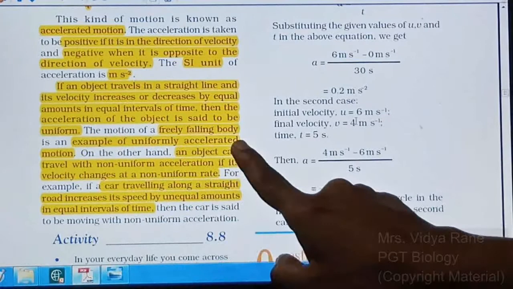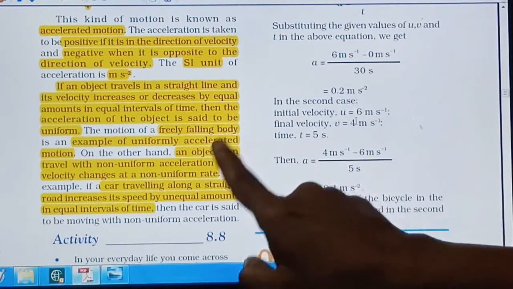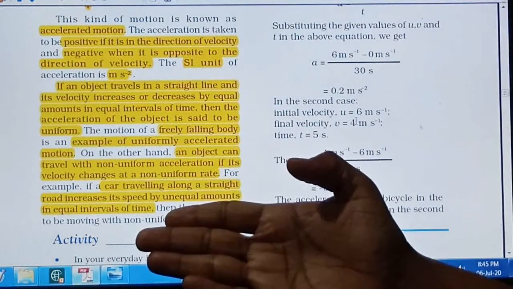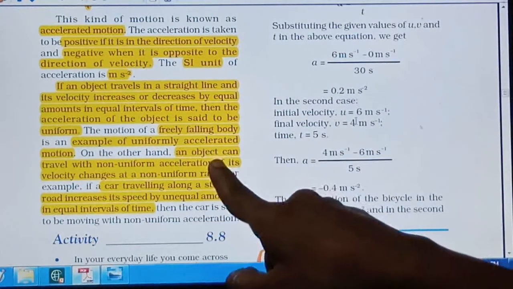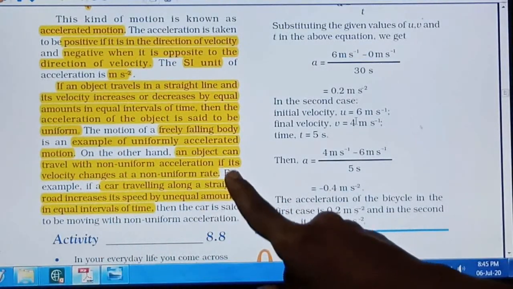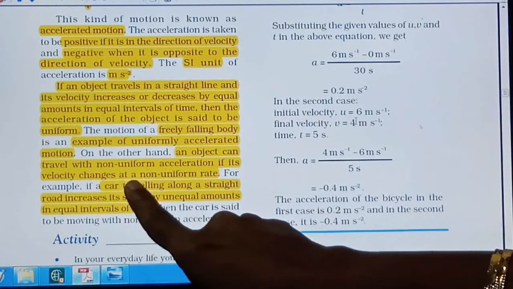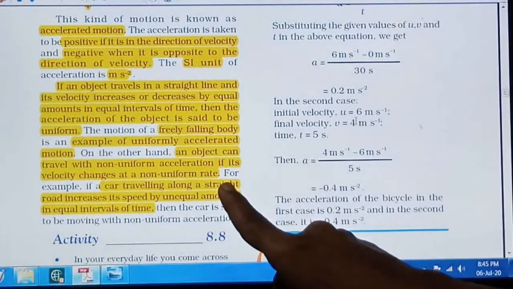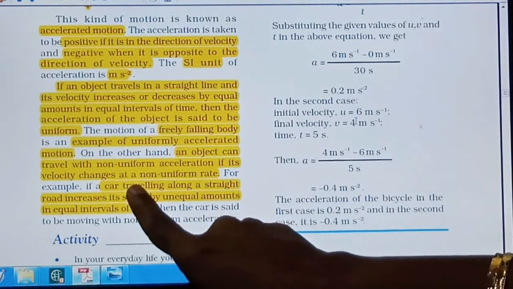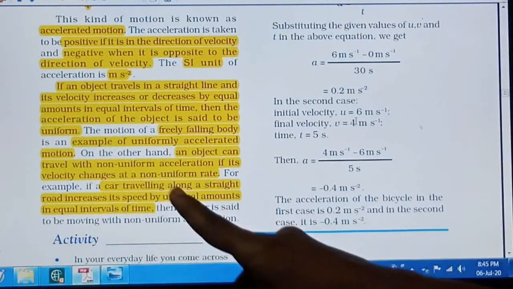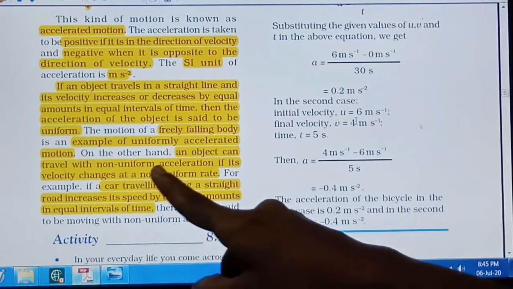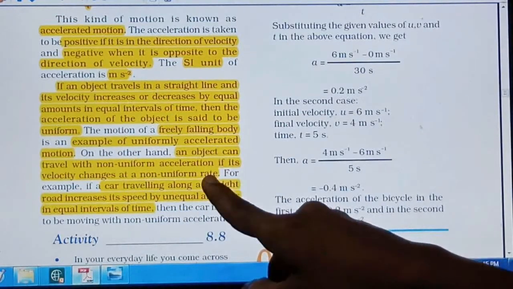The example given is a freely falling body, which shows uniform acceleration of motion. Now non-uniform acceleration. See, if an object travels with non-uniform acceleration, its velocity changes at a non-uniform rate, right? Means the velocity change per unit time will not be constant. It will go on changing, and that acceleration is called non-uniform acceleration.